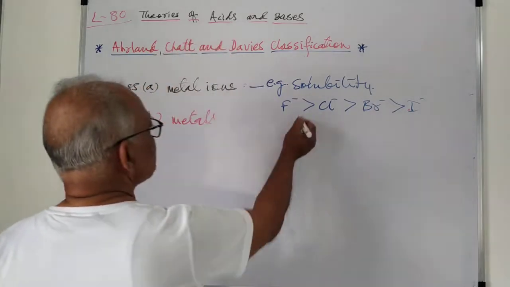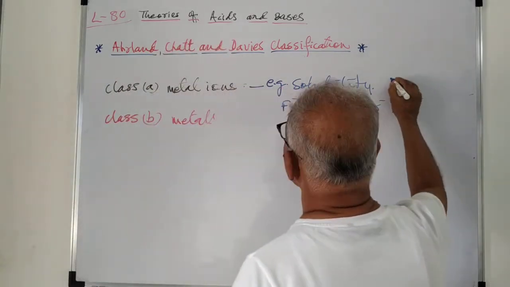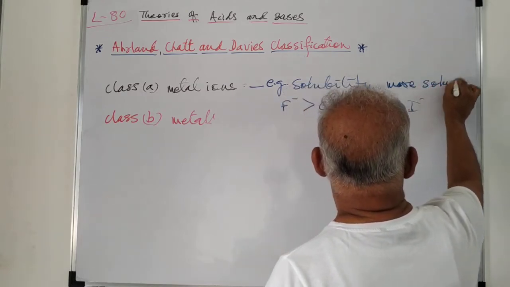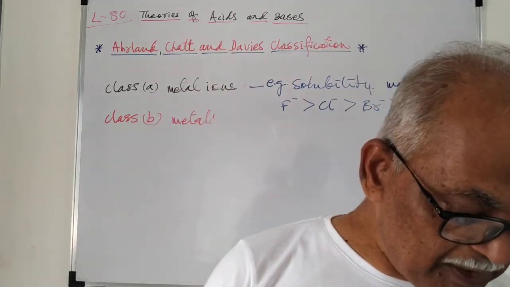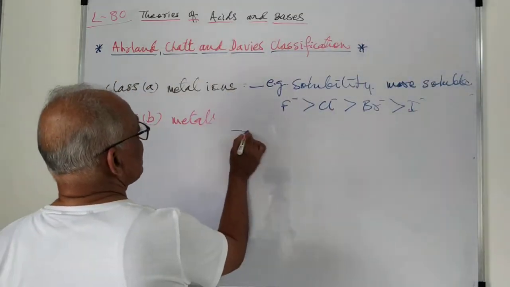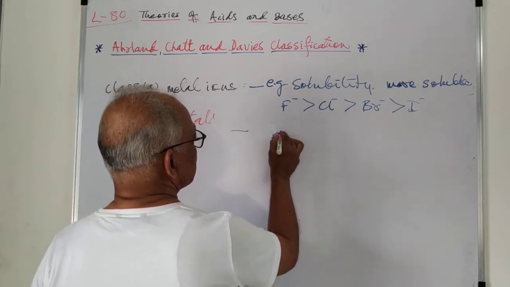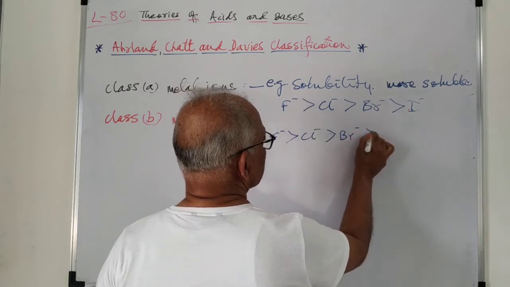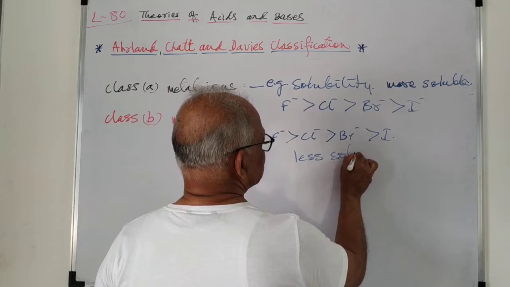So this order is the same here, but here these are more soluble. These are more soluble in water, whereas class B metal ions also show the same order, that is F minus, Cl minus, Br minus and I minus, but they are less soluble.